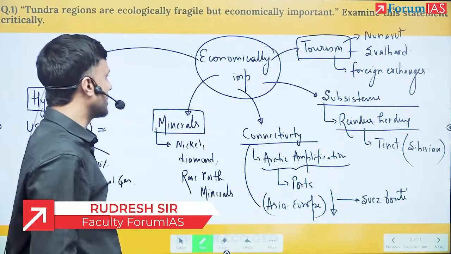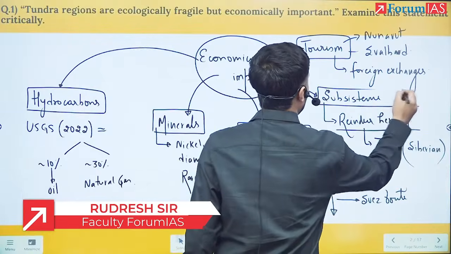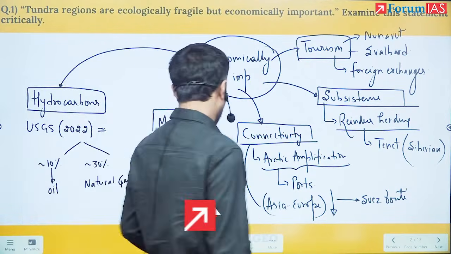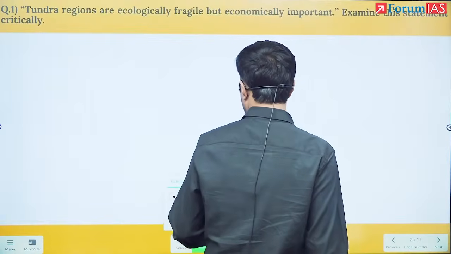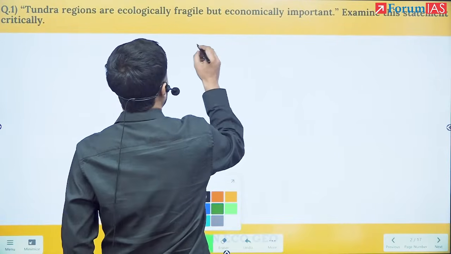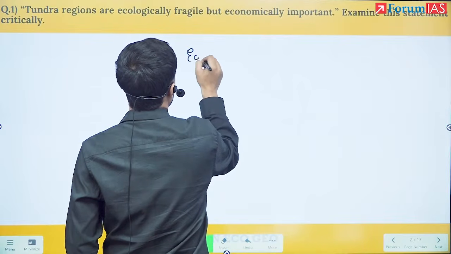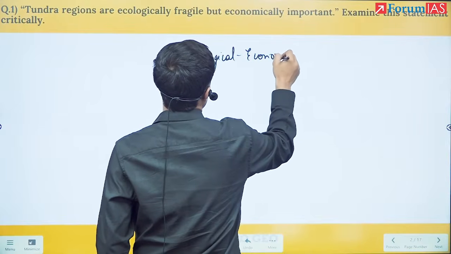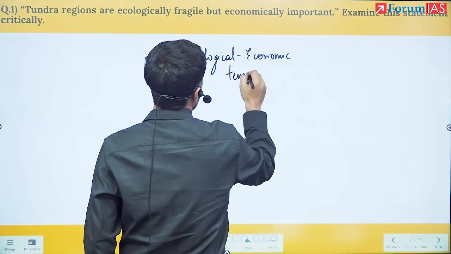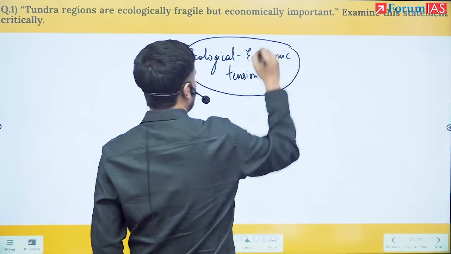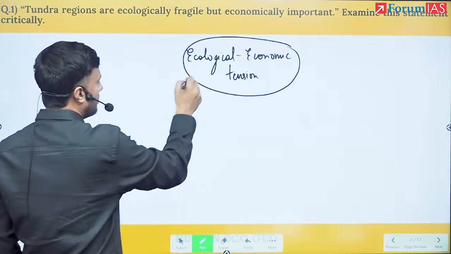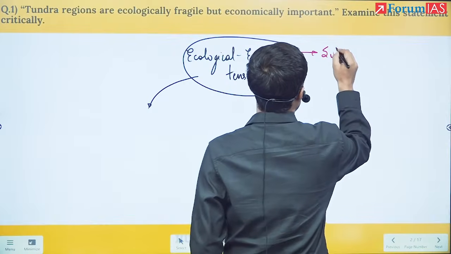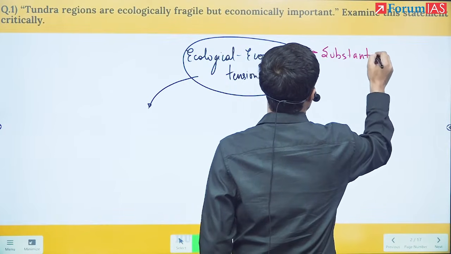So this is how we are supposed to write these five pillars in one line. What is the most important aspect of the economic importance? Once we have talked about the economic importance, now we will examine critically, showing the ecological and economic tension. The ecological and economic tension arises. Now this is where we have to substantiate. Remember, without substantiation it will not yield more marks.